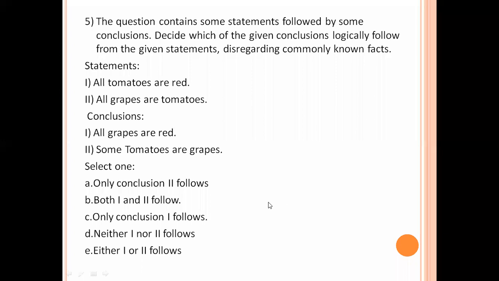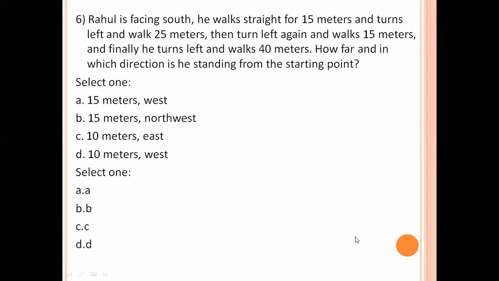Next one. Rahul is facing south. He walks straight for 15 meters. So he goes 15 meters straight south, and turns left and walks 25 meters.